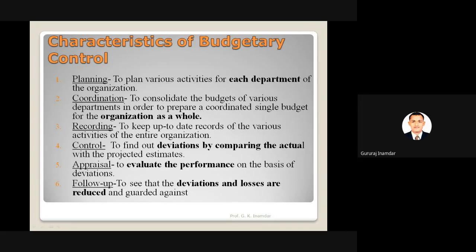Coordination: to consolidate the budget of various departments in order to prepare a coordinated single budget for the organization as a whole. Definitely from the different departments we can collect the departmental budget, and that budget will be added at the central level, and according to that, the amount will be distributed or sanctioned for utilization. Recording: to keep up to date record of the various activities of the entire organization.